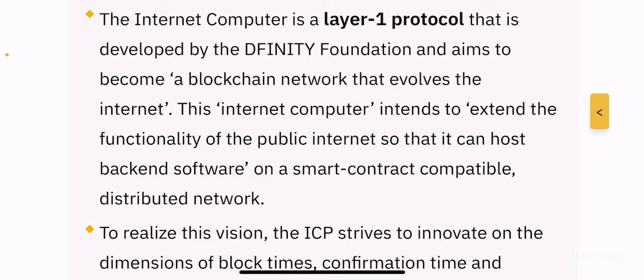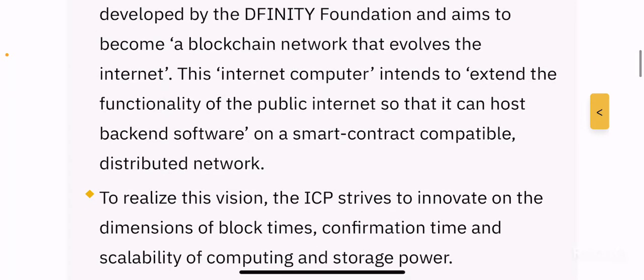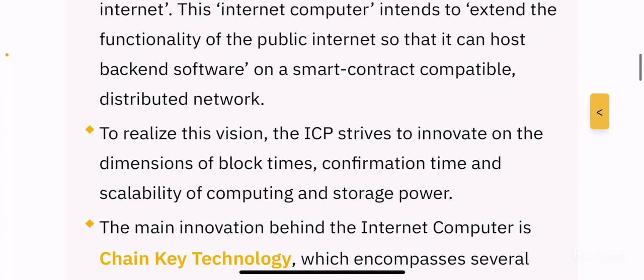And that's what the DFINITY Foundation is trying to bring through the Internet Computer model, right? This Internet Computer intends to extend the functionality of the public internet so that it can host backend software on a smart contract compatible distributed network. Again, it's basically going to be the internet with smart contract based capabilities,